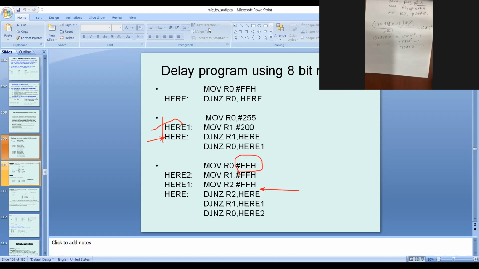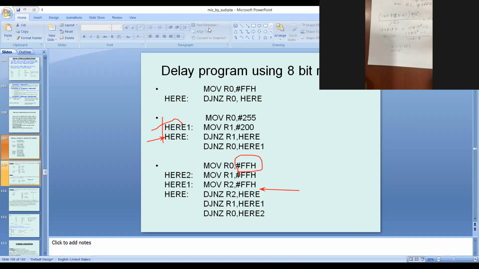Sir, 114.663. 114.663 is near about 115, because it is more than 5. So 115, is it clear?